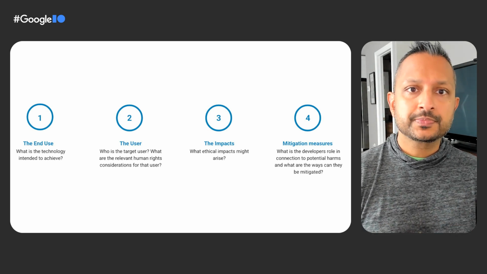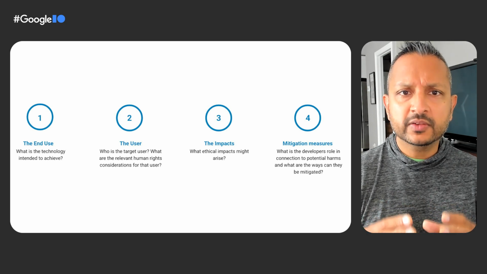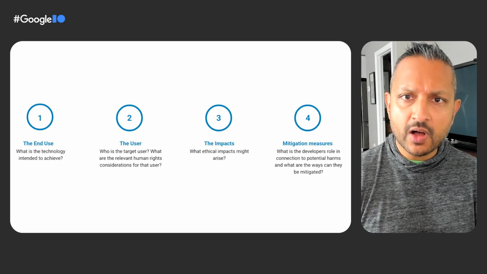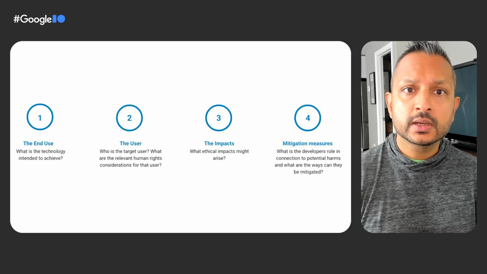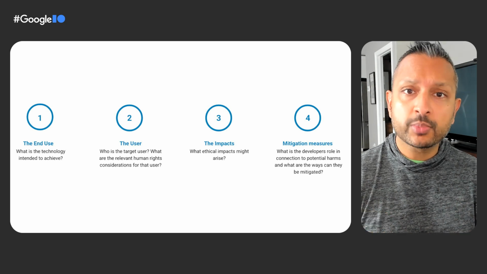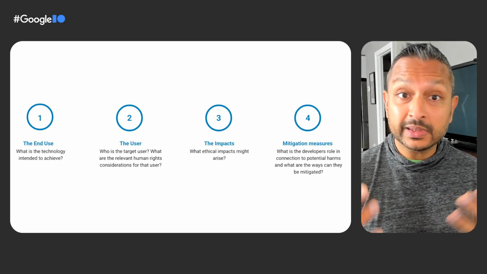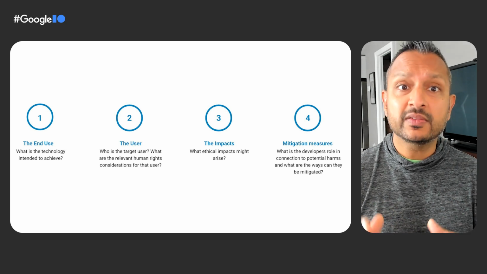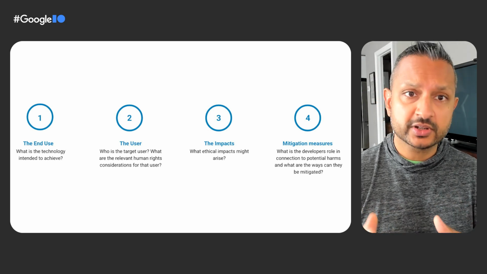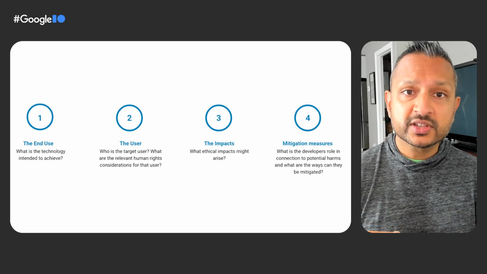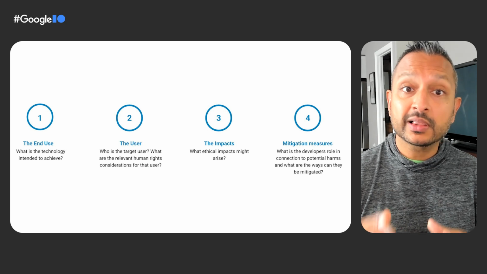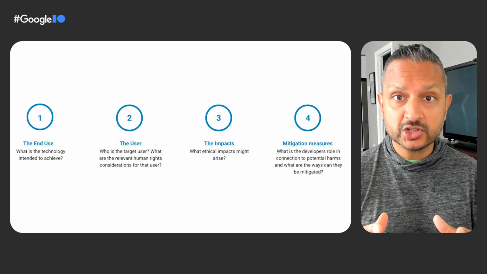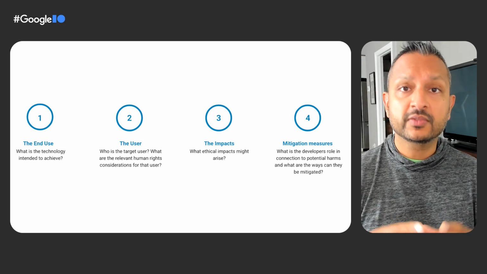Starting with end use. It might seem obvious, but being clear from the outset on what the intended use cases are and what problem you're trying to solve for or hope to achieve by creating your technology is really important. For example, will it be deployed in a specific geography? Is it publicly available versus private, et cetera? One consideration is if the use case leads to the collection of new data, if it includes sensitive characteristics or proxy information, and what outcomes are generated from the use case.